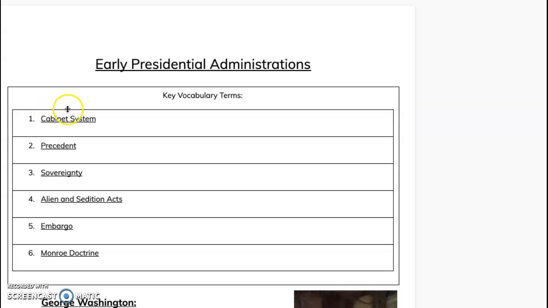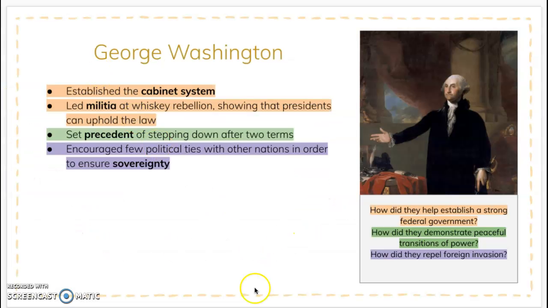So you can see these vocab words right here on your guided notes. Once again, the cabinet system is a system in which the president appoints advisors who are experts in their fields to help guide him during his presidential terms. Okay, great job, guys. The next term we're going to talk about is a precedent. A precedent is a choice or event that occurs and serves as an example for similar cases of the future.